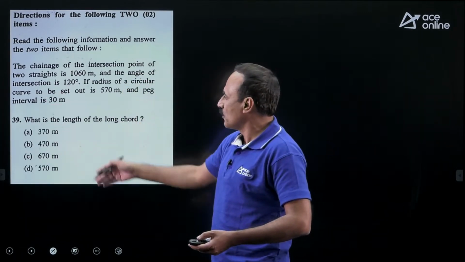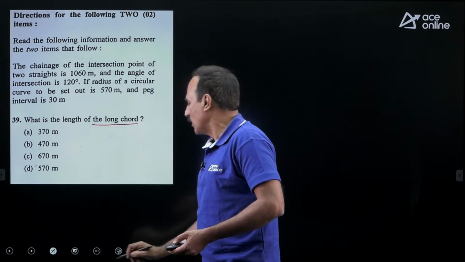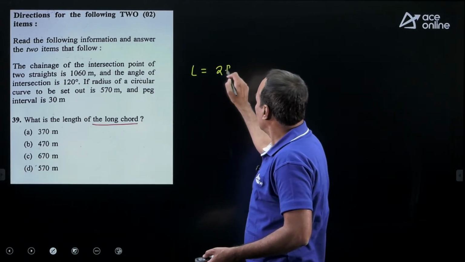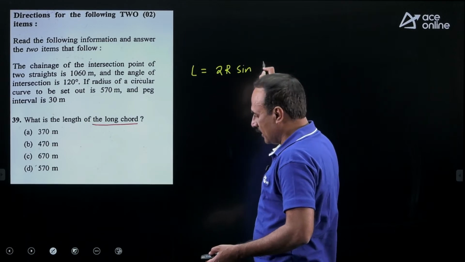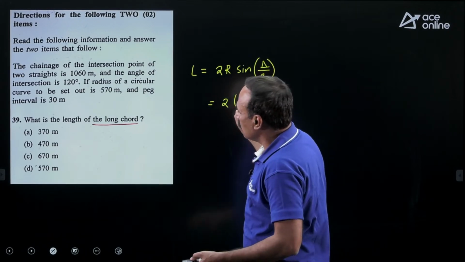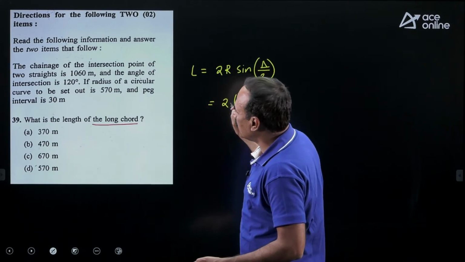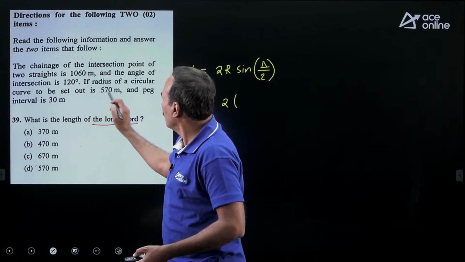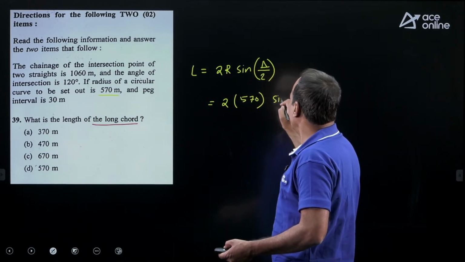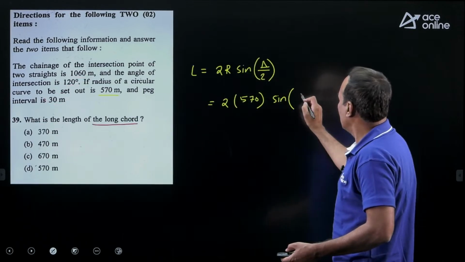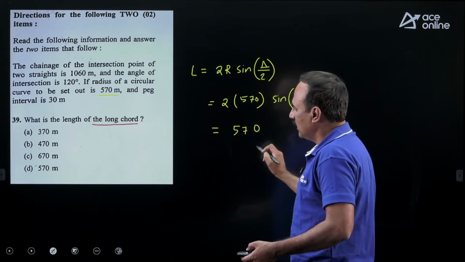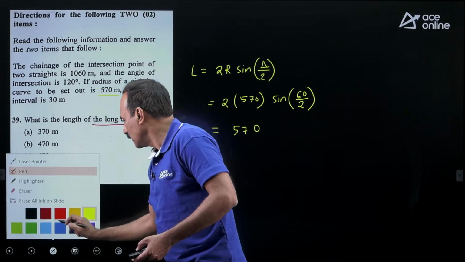Now with the same data, another question is given. What is the length of the long chord? Length of the long chord is equal to 2R sine included angle by 2. 2 into radius, if you substitute radius of the circular curve 570, into sine delta 60 by 2. If you simplify, it would be 570. So answer here is option D.